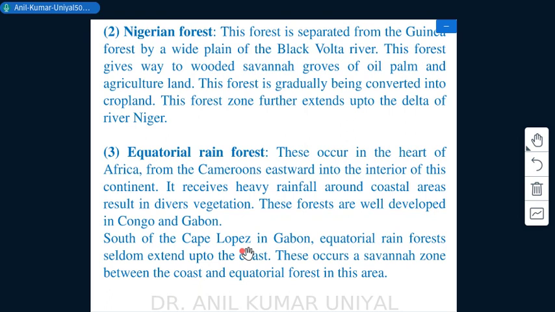South of Cape Lopez in Gabon, the equatorial rainforest seldom extends up to the coast, right? There occurs a savanna zone between the coast and the equatorial forest in this area, okay?